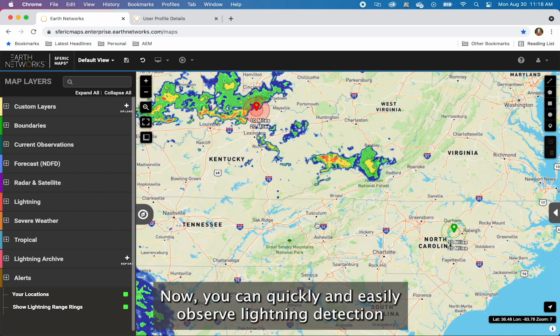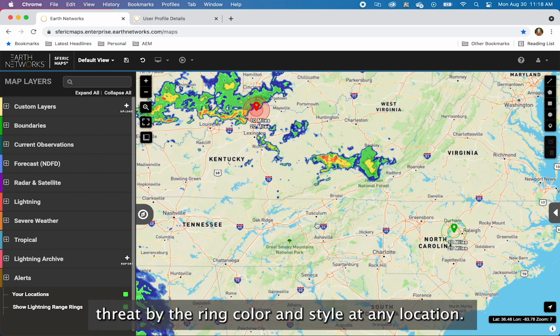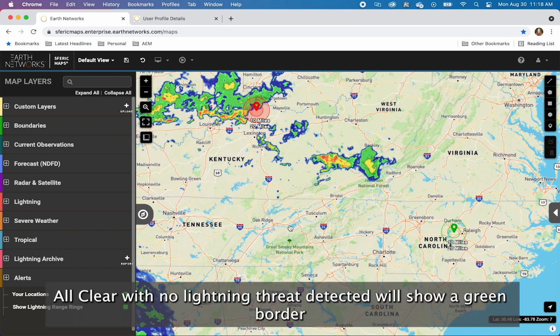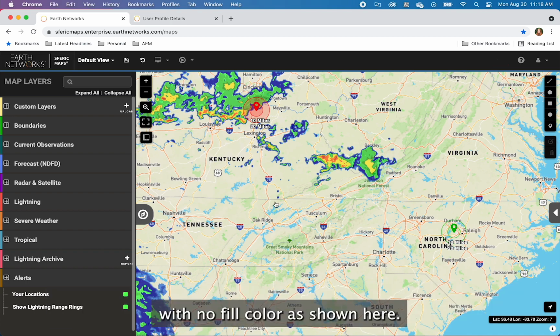Now you can quickly and easily observe lightning detection threats by the ring color and style at any location. All clear with no lightning threat detected will show a green border with no fill color as shown here.